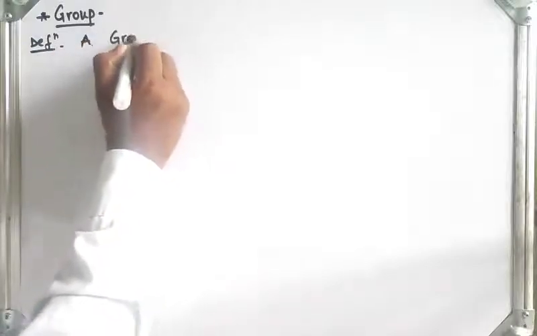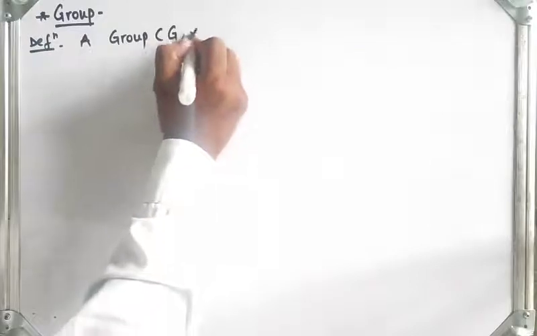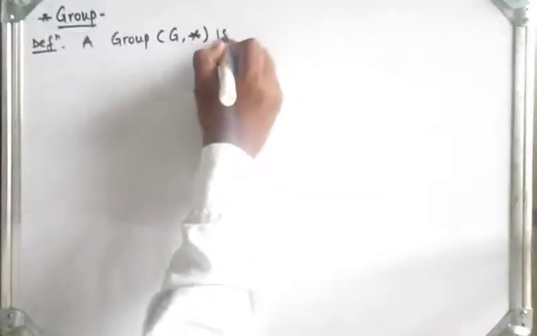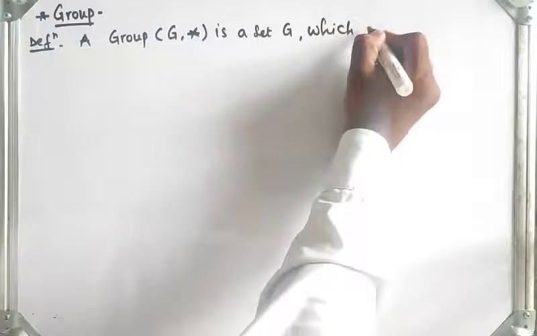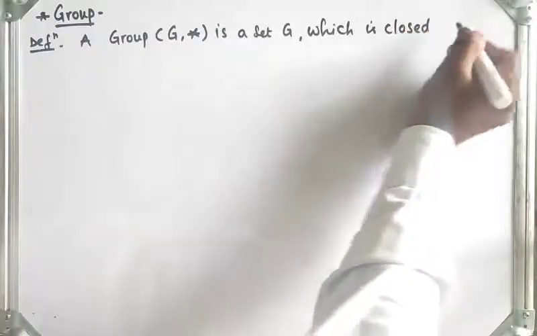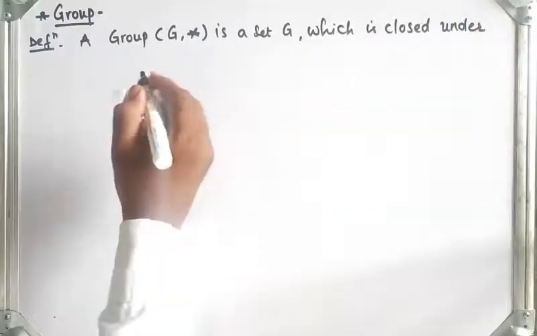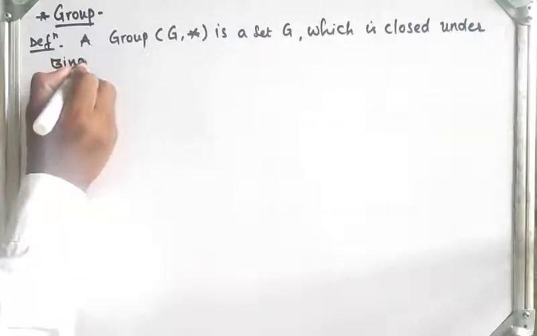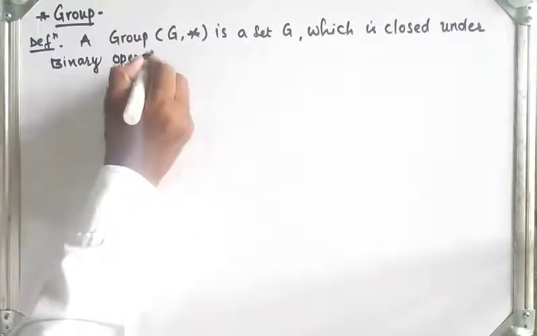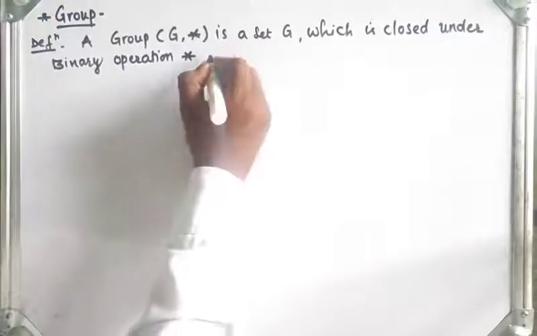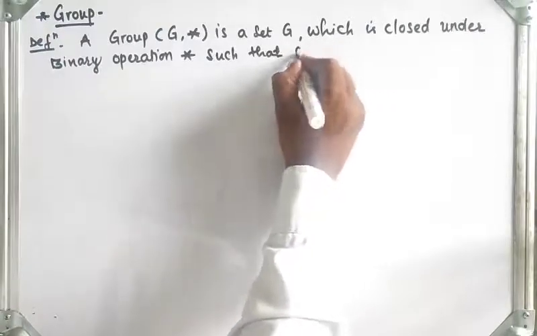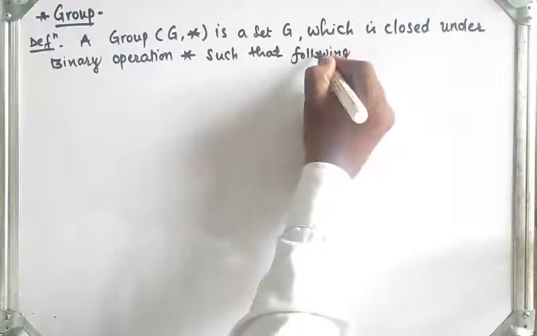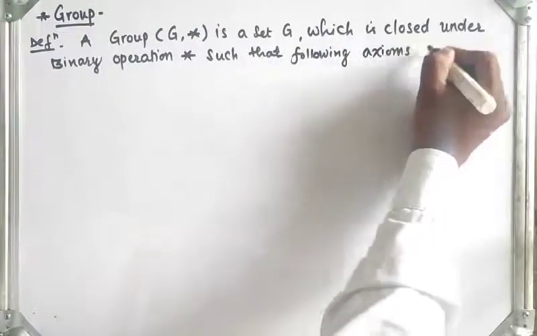Definition: a group G under binary operation star is a set G which is closed under binary operation star, such that the following axioms are satisfied.